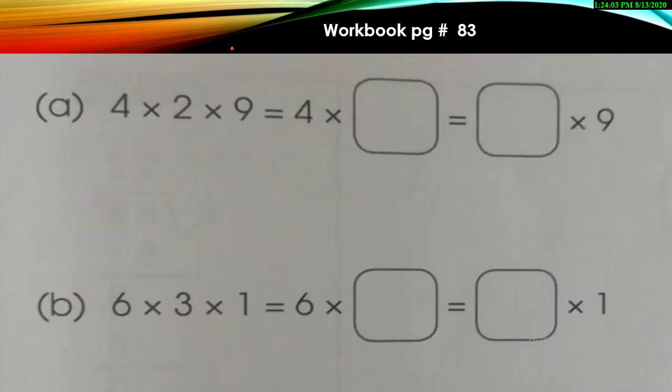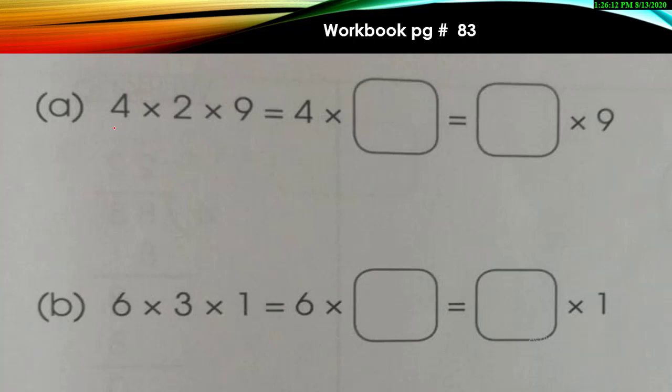So let's do some examples from our workbook. Now open your workbook page number 83. This is just like the way I explained previously. The question is given, the three numbers are written over here and you are going to multiply them. But in this question, they give it to you in the form of blanks. So first you need to pair up which number you want to multiply first with 4. And as you can see, in the last they give us a blank with the 9.